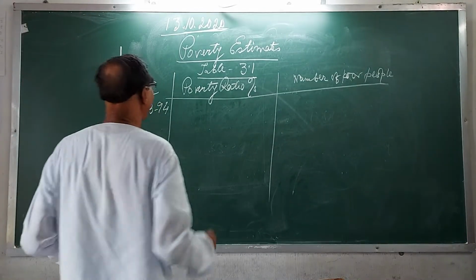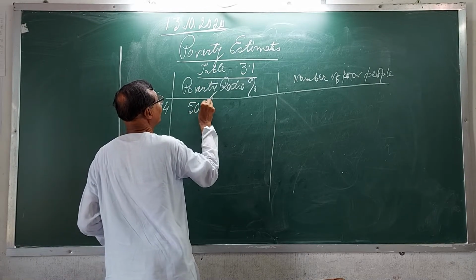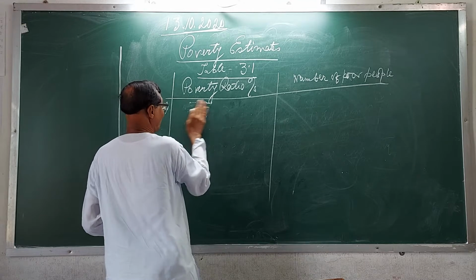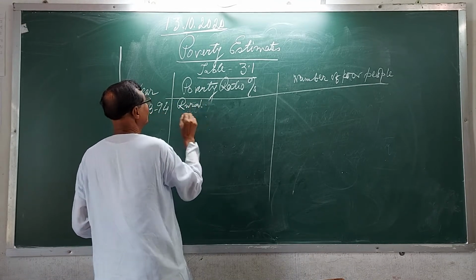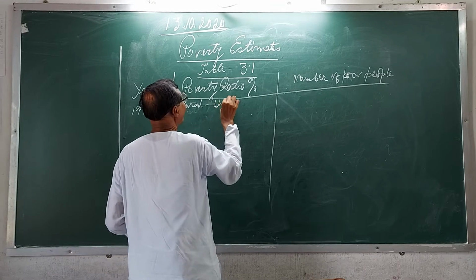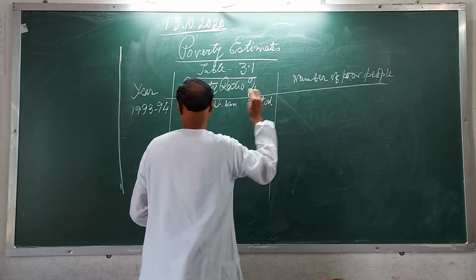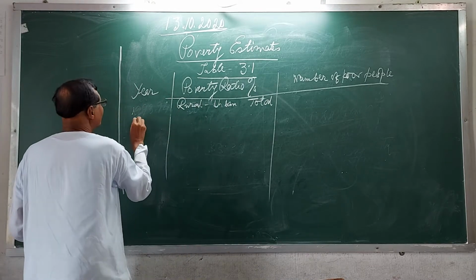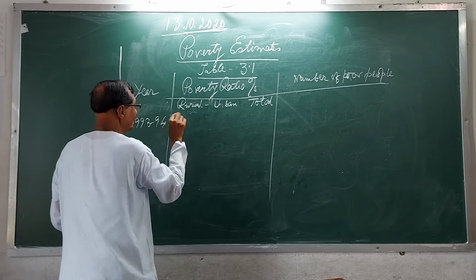What is the poverty ratio? Of course, I will have to write here rural, urban, and total. 1993-94.